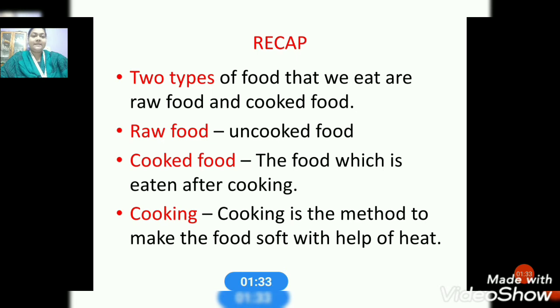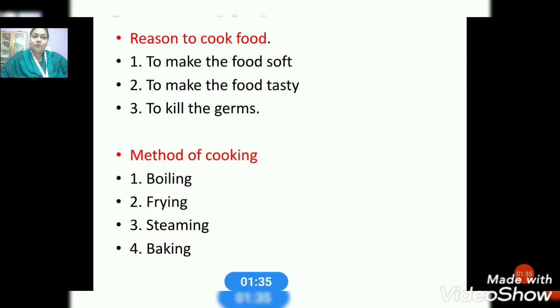Next come the reasons to cook food. Why is it important, or why do we cook food? Number one, to make the food soft. Number two, to make the food tasty. Number three, the most important, is to kill the germs.